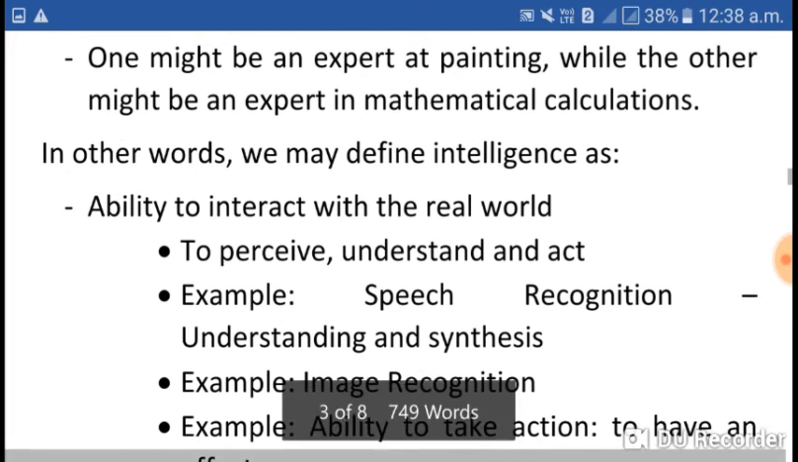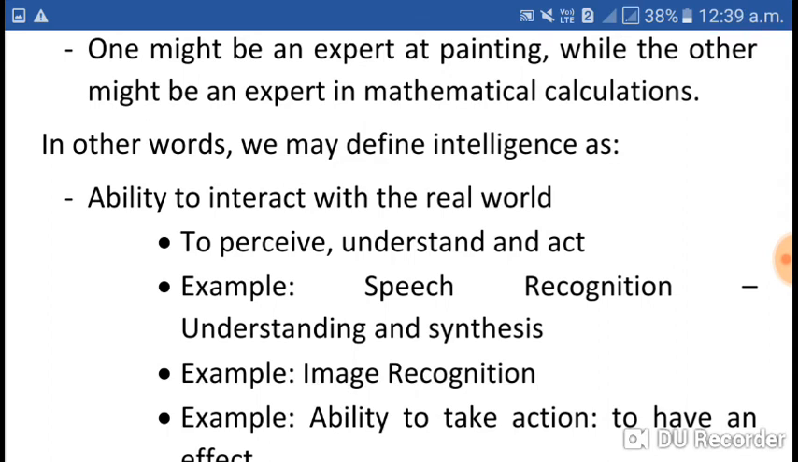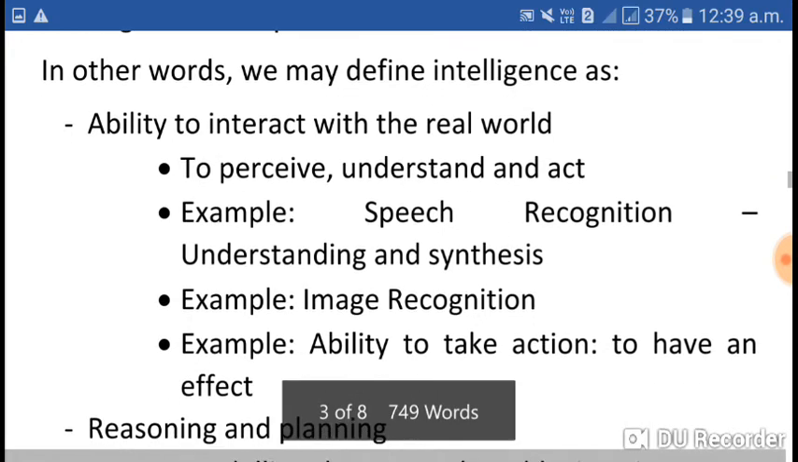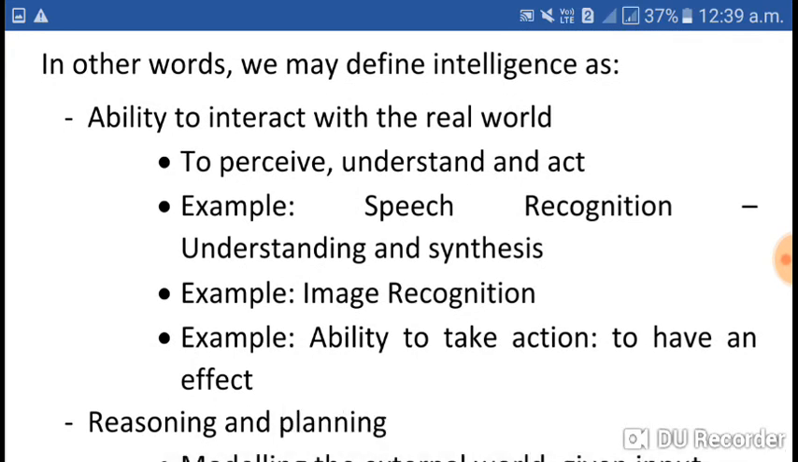So now we can say intelligence is the ability to interact with the real world. Yes, if one has intelligence, one can understand and react to the real world, to the surroundings, to daily routine life activities. Ability to interact with the real world, to perceive, understand and act. Example, speech recognition. Yes, one can recognize and understand the speech. Speech recognition, understanding and synthesis.